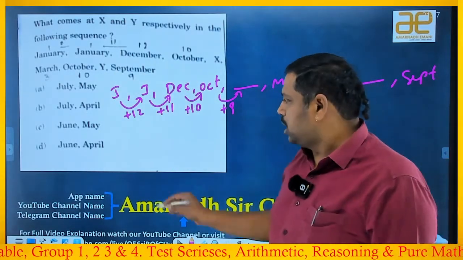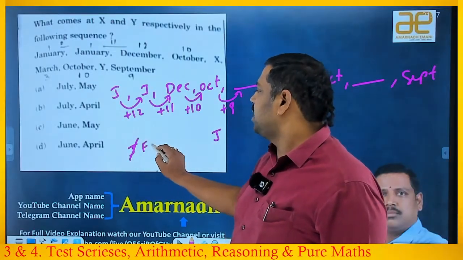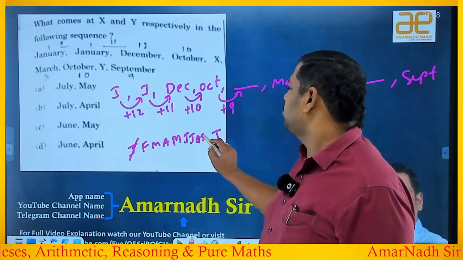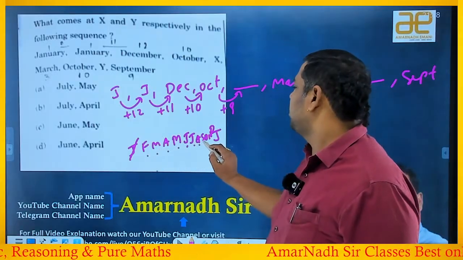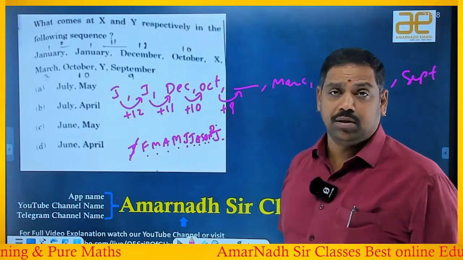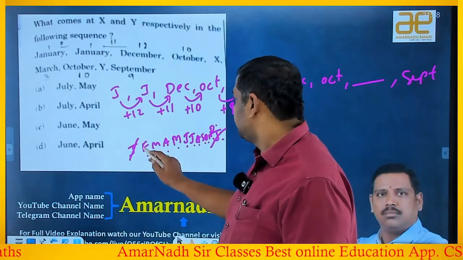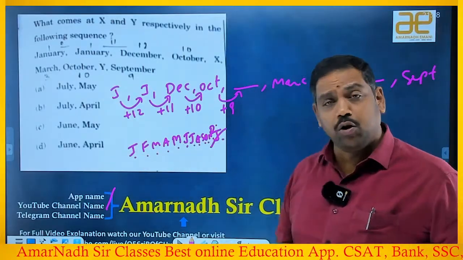So January to January, you will not count it: February, March, April, May, June, July, August, September, October, November, December, and January. 1, 2, 3, 4, 5, 6, 7, 8, 9, 10, 11, and 12. Or else, don't consider this January and consider that January, then you will get again 12. That means you should not count both.